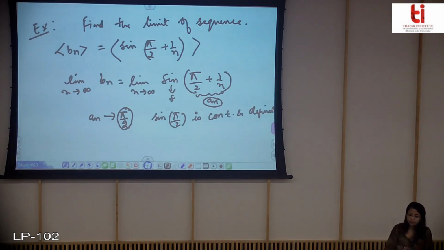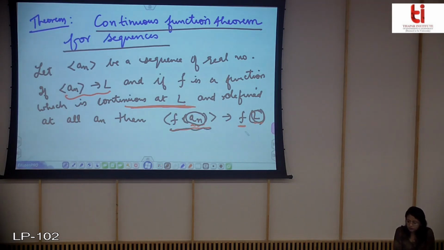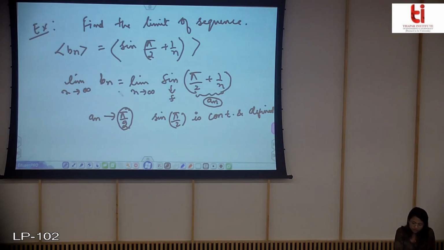So I can apply this continuous function theorem to find out the limit of the desired sequence. That is, if my an converges to value L, then the entire sequence will converge to the value f of L. So this will converge towards the value sine of L, because this is f and L is where this an is converging.